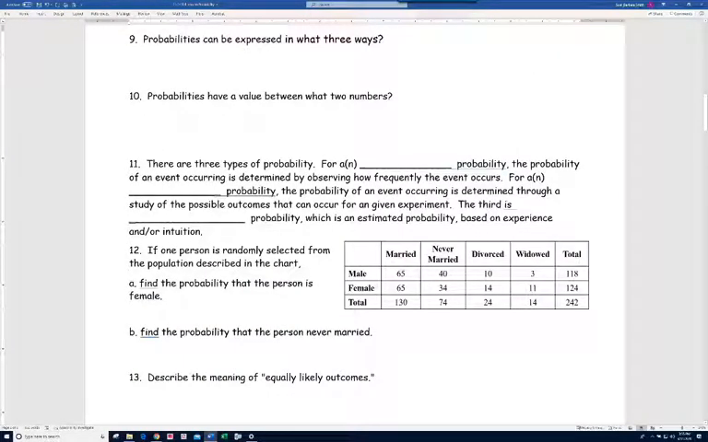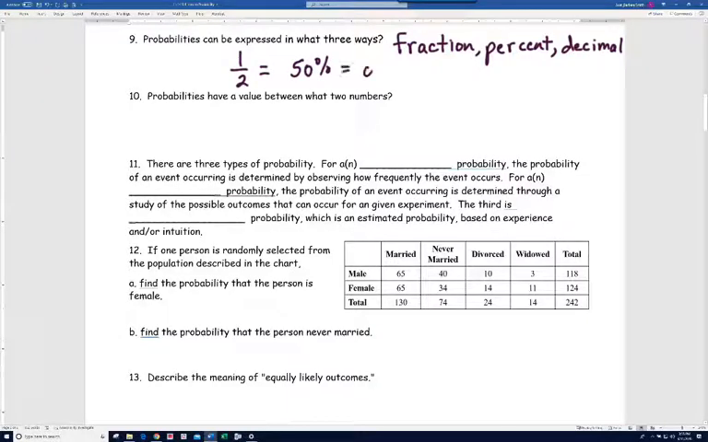So on number 9, it says probabilities can be expressed in what 3 ways? Well, you already saw fractions. We can also use percents or decimals. So we've worked with fractions before, and we've changed them to percents and decimals. Let's move on to number 10. It says probabilities have a value between, actually before we do that, let me just give you a quick example. So a half is the same as 50% or 5/10. All right, so now let's move on to number 10.